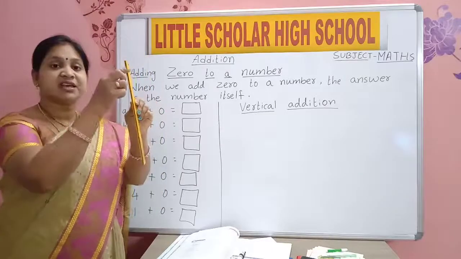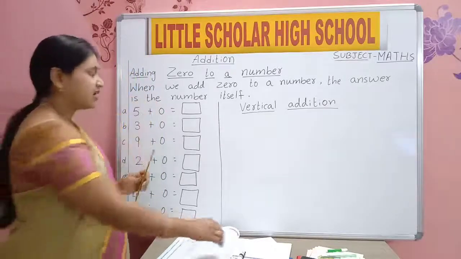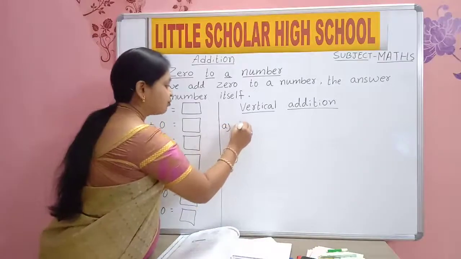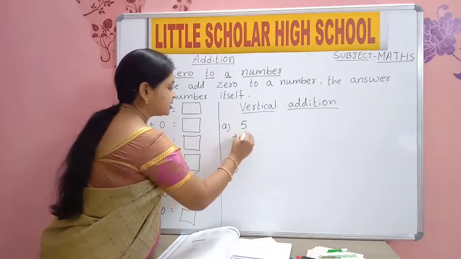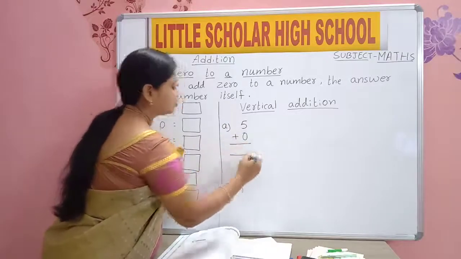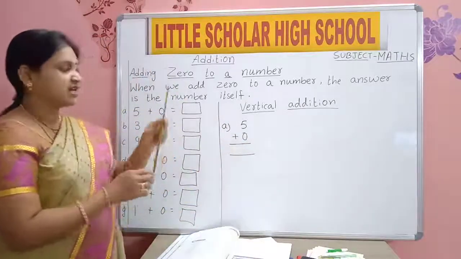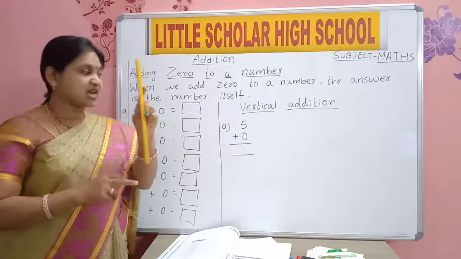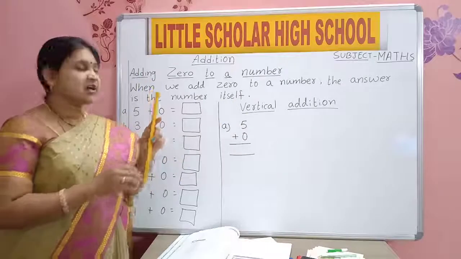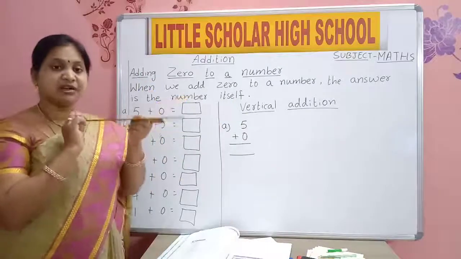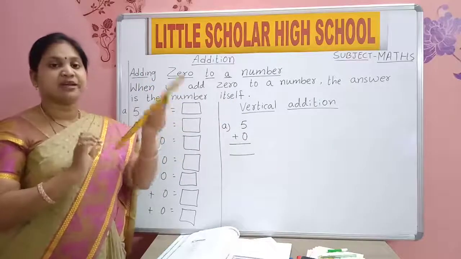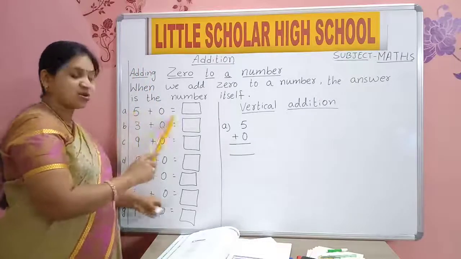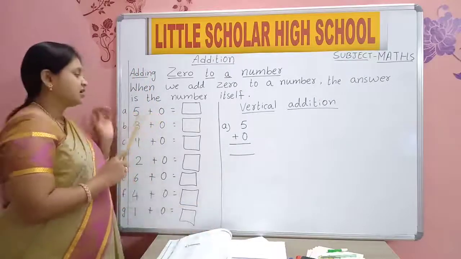Vertical means writing the numbers one below the other, in a standing way. 5 plus 0 is equal to. Horizontal, sleeping line. Vertical, standing line.